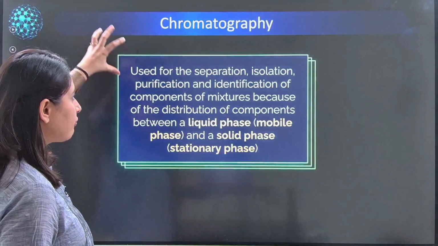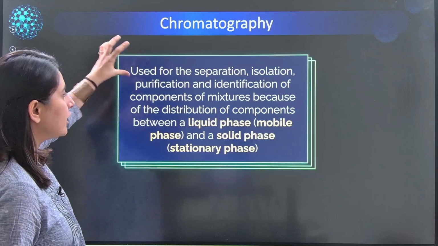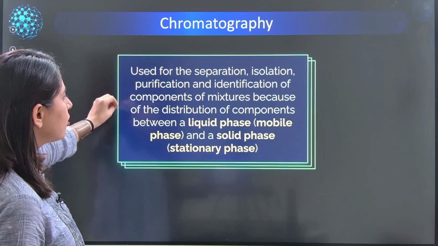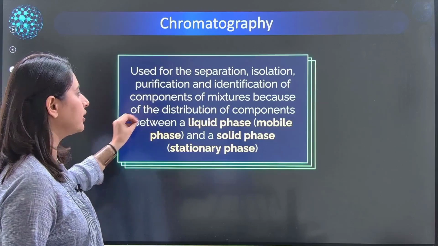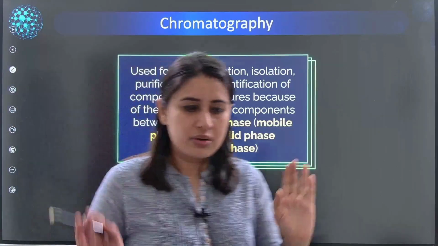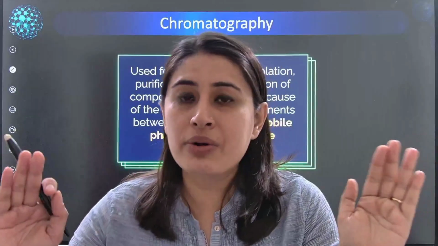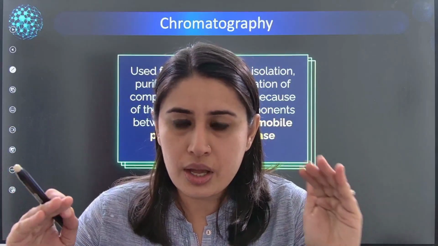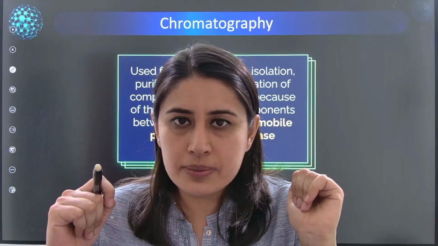So chromatography is used for the separation, isolation, purification and identification of components of a mixture because of the distribution of the components between a liquid phase and a solid phase. Chromatography is all about adsorption. There will be adsorption. Who is going to get adsorbed?